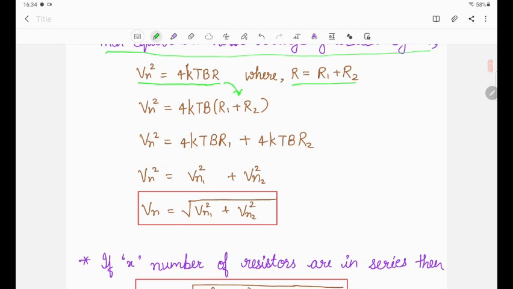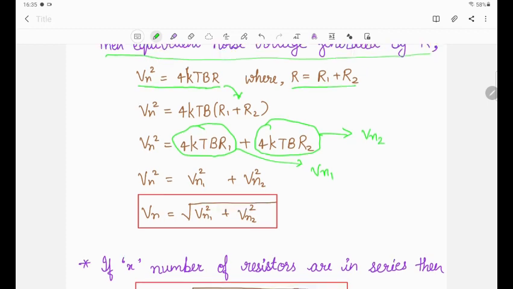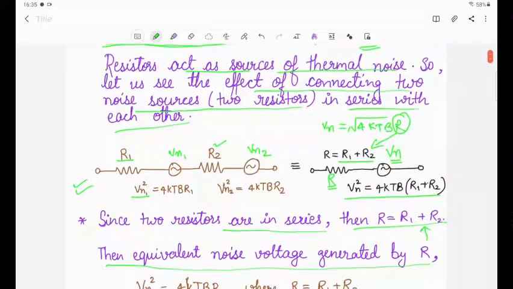We can write Vn square is equal to 4kTBR1 plus 4kTBR2. This 4kTBR1 is what? It is the equivalent noise voltage Vn1, and this is the equivalent noise voltage due to R2, which generates Vn2, because there are two equivalent noise sources.